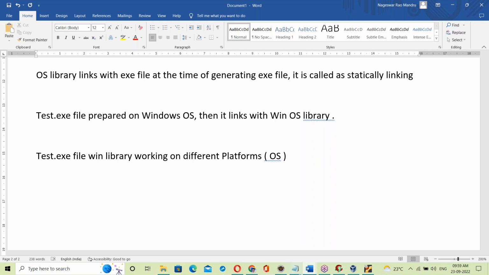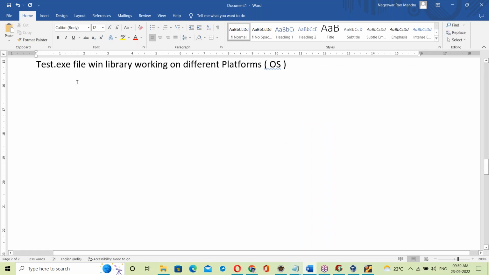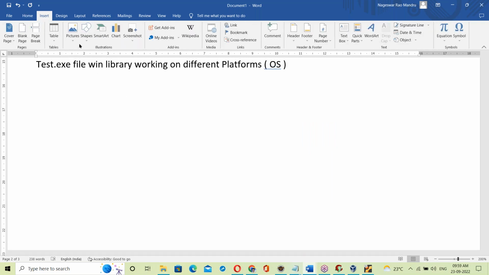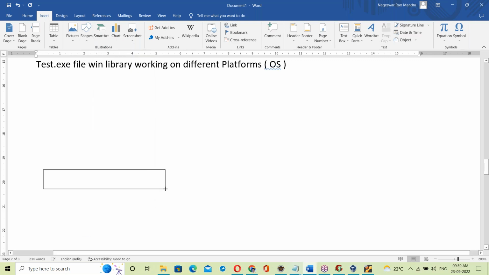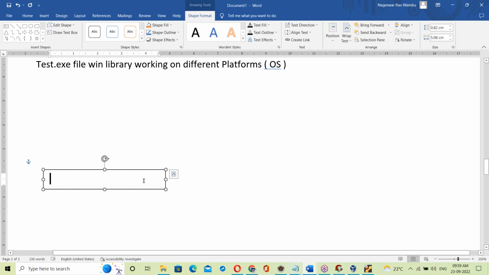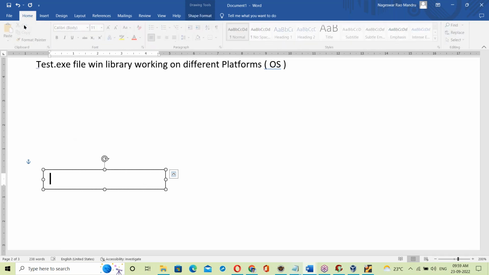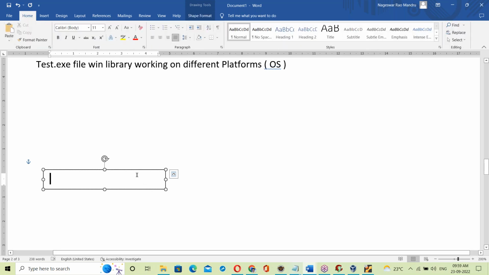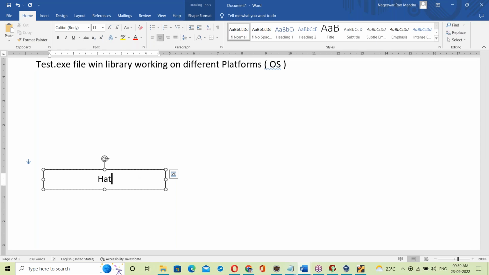Let us take different platforms. First, let us take the Windows platform. Hardware.